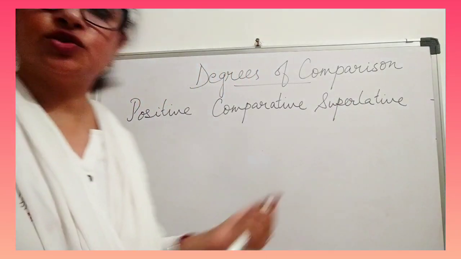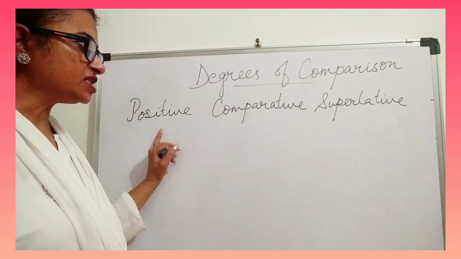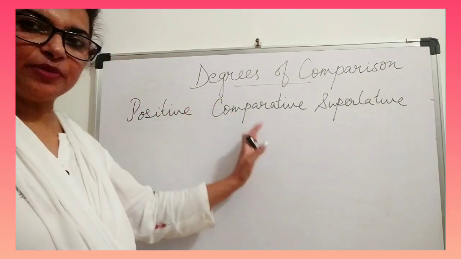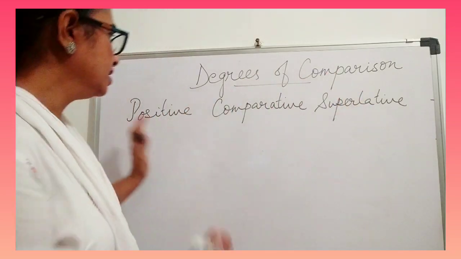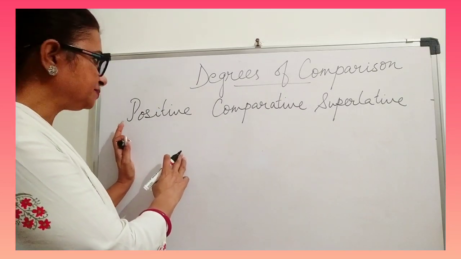So we have 3 degrees: positive is the first degree, comparative the second, and superlative the third.